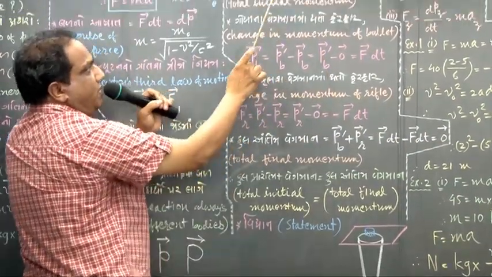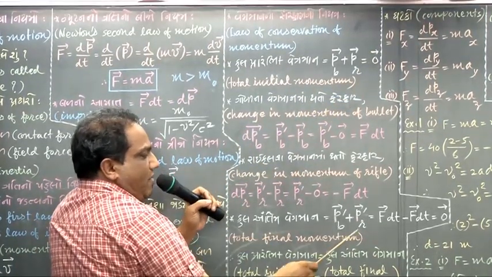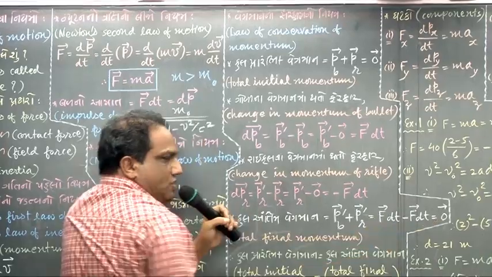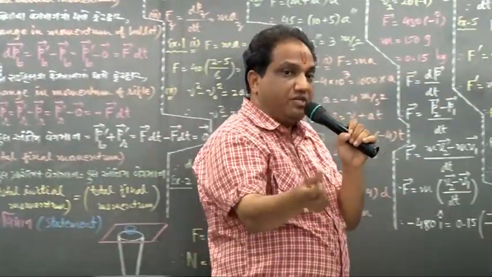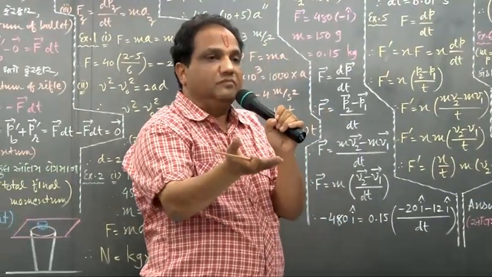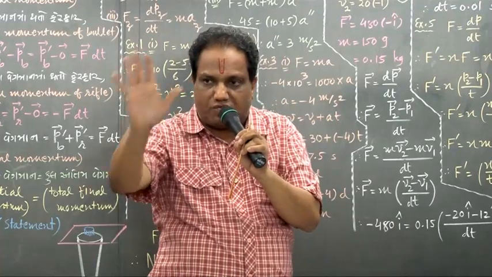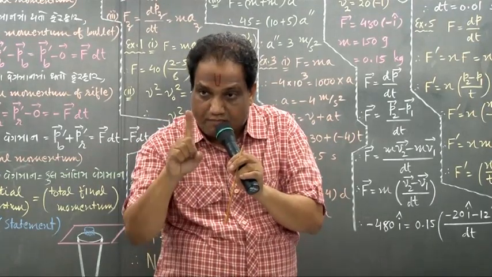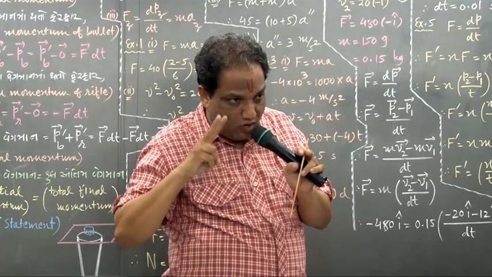What was the initial momentum? Come on everybody, 0 vector. What is the final momentum? That is also 0 vector. So whatever is the initial momentum, the same is the final momentum, meaning that the total momentum of the entire system remains constant. But mind well, you had taken a system of 2 objects.